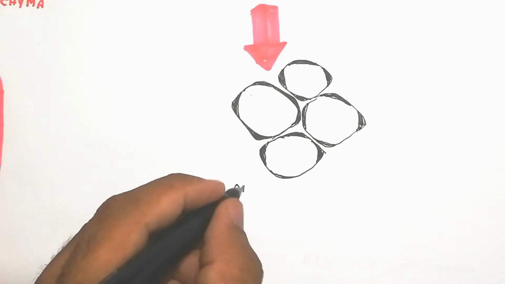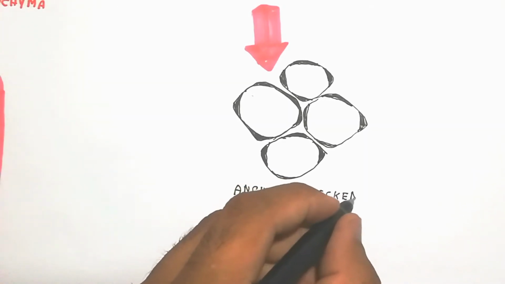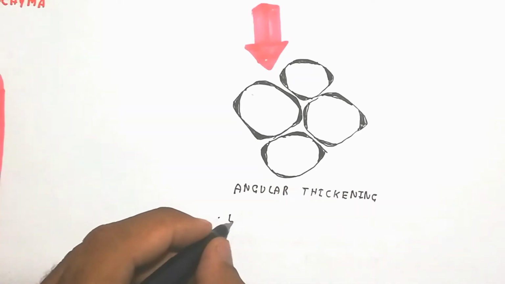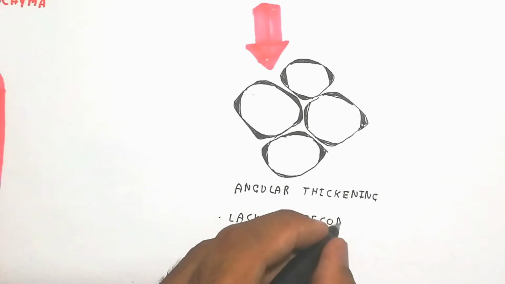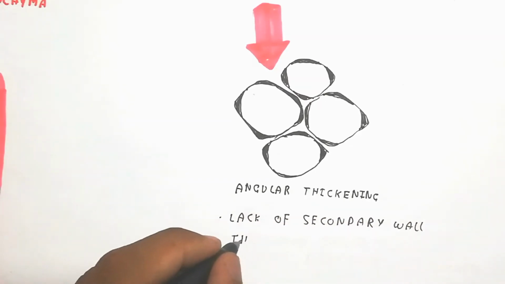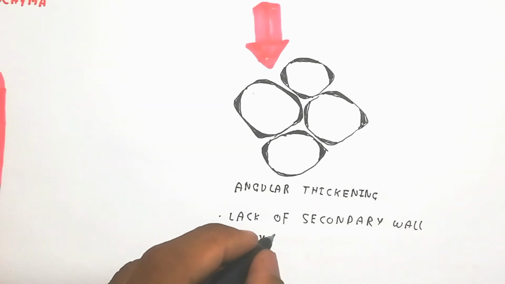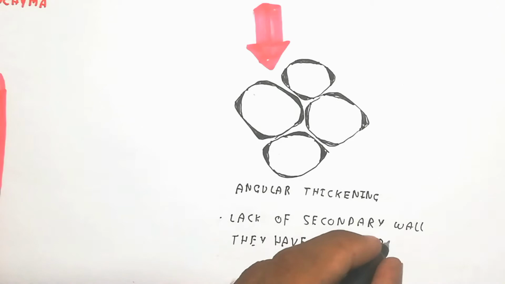The black color shows the angular thickening. These are mostly living cells, sometimes non-living, but mostly living because they contain cytoplasm, cytosol and a nucleus as well. And there is angular thickening and sometimes a lack of secondary wall.